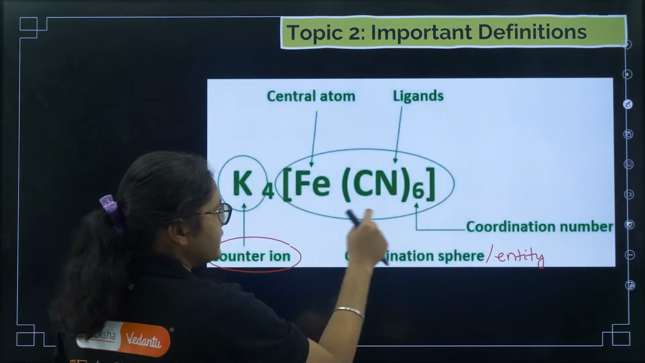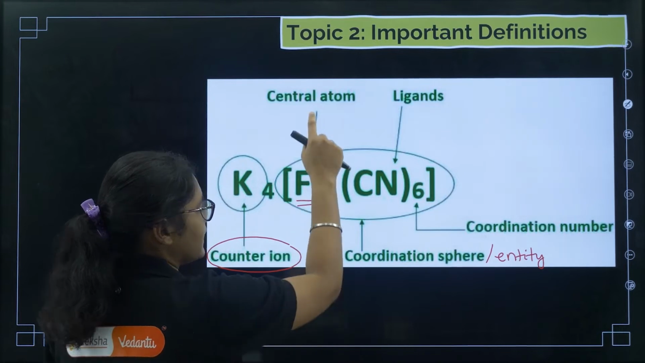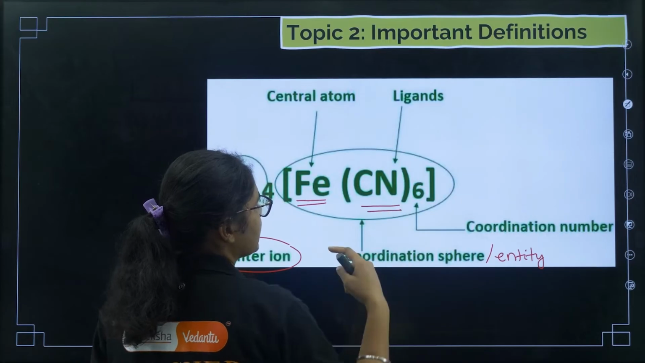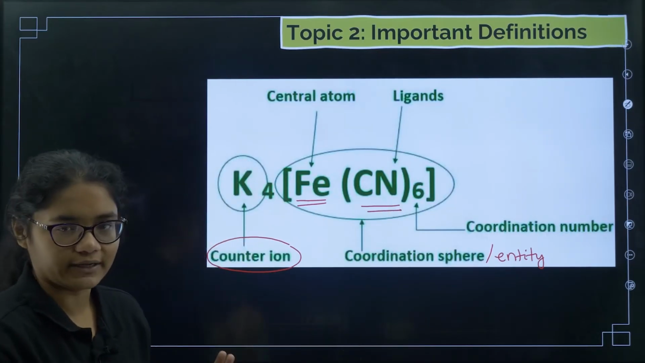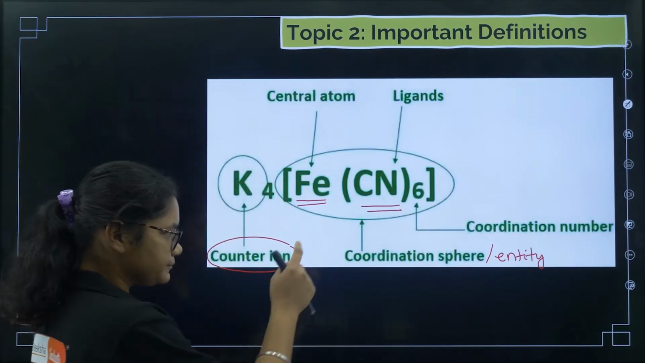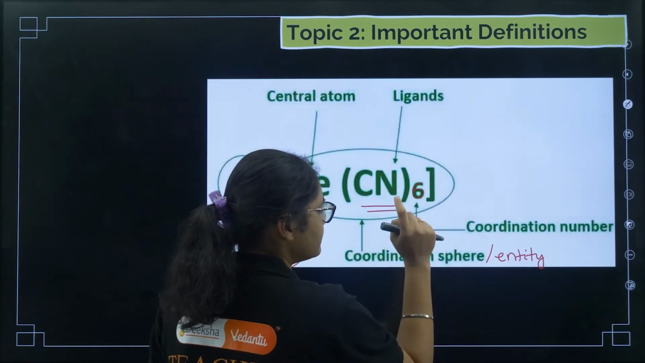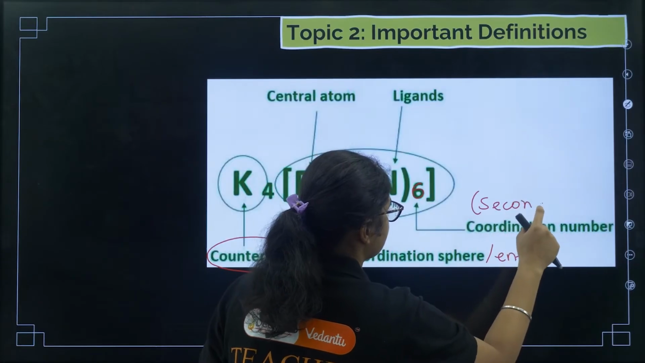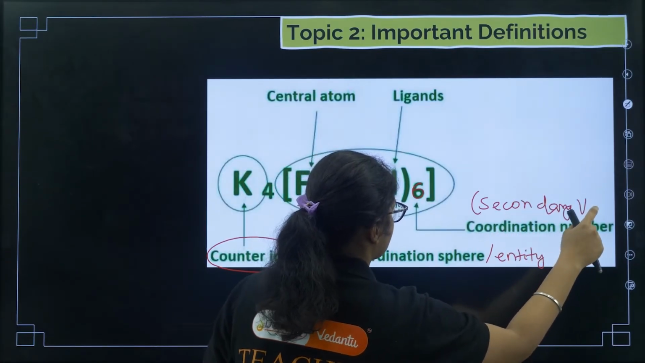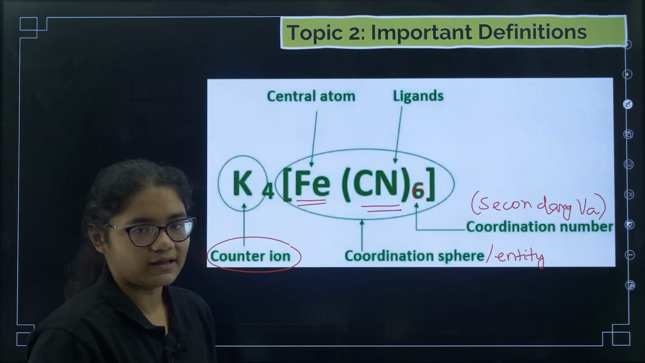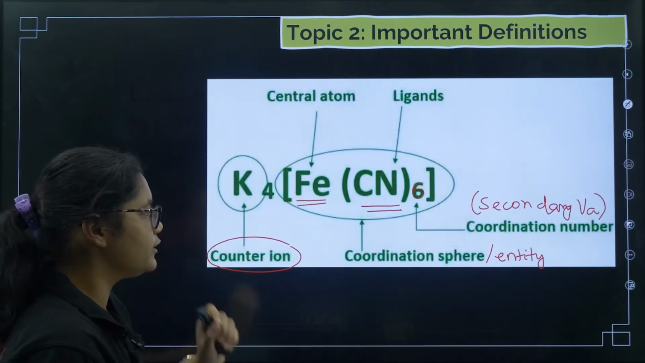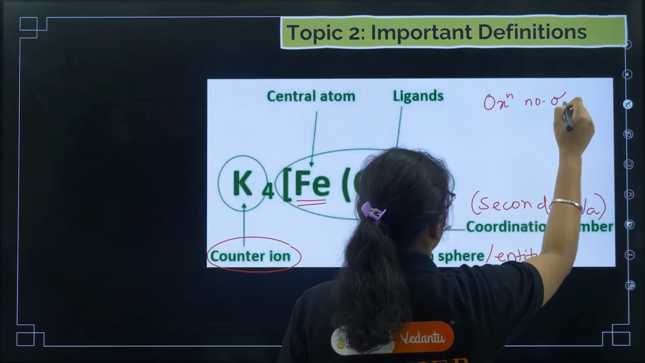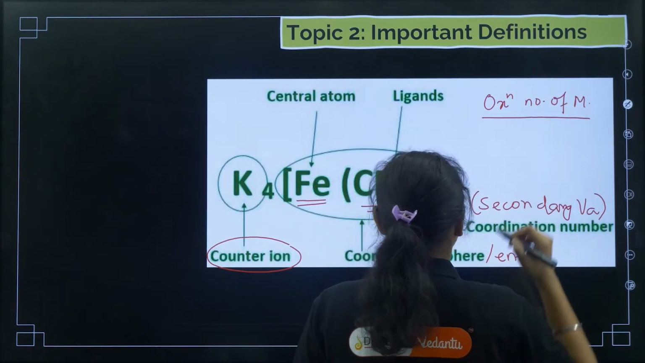Now in this coordination sphere, there is one central atom, that is your transition metal, and there will be some ligands, that can be negatively charged or neutral ligands. Now how many ligands are there? That is your coordination number, or we can say this is also secondary valency. Next, you also need to calculate the oxidation number of the metal. How to calculate that?